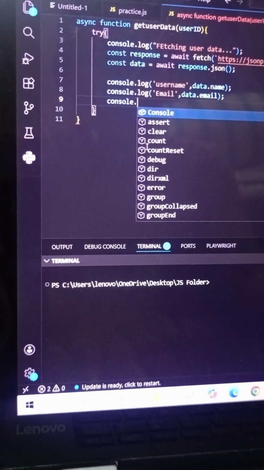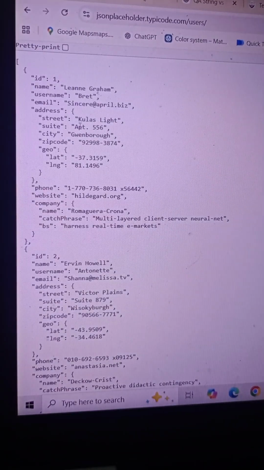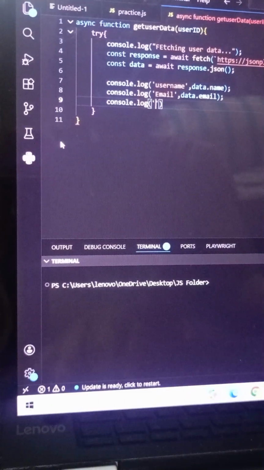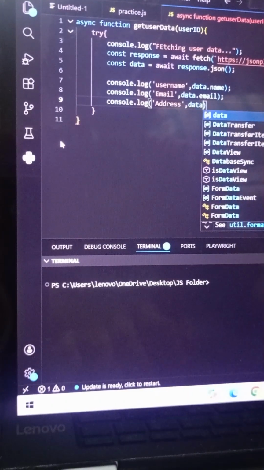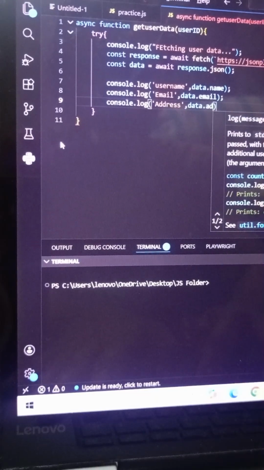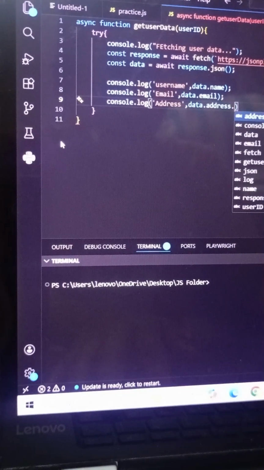Now if I want to fetch something like the address, and in the address I want to fetch the city or suite or street, how can we do it? So I want to fetch the address with a city. Here, data dot address. Then address dot what I'm going to fetch again?